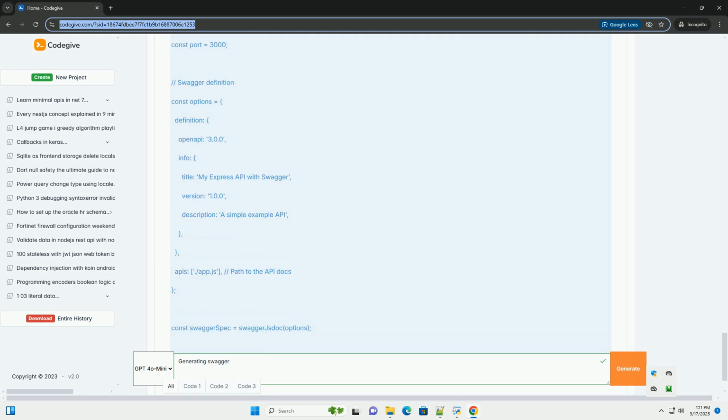Swagger directives: Flasgger uses special directives within the docstrings. --- separates the Swagger specific part from the rest of the docstring. responses defines the possible HTTP responses. parameters describes the expected request parameters, for example form data, query, path, body. definitions, not in this example but crucial for complex objects, defines reusable data structures or schemas. See below for more details.